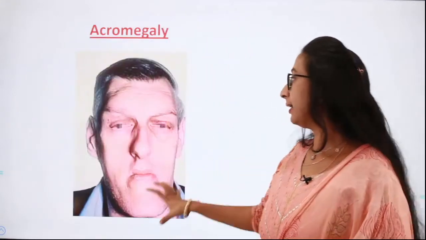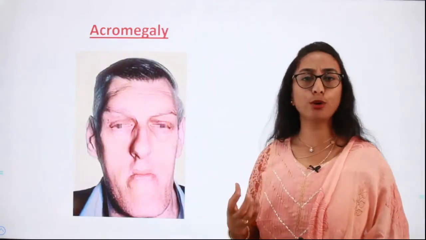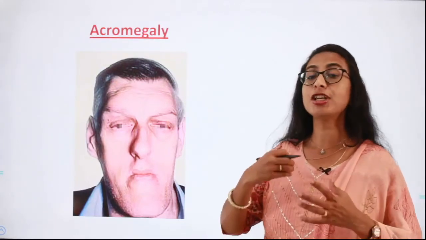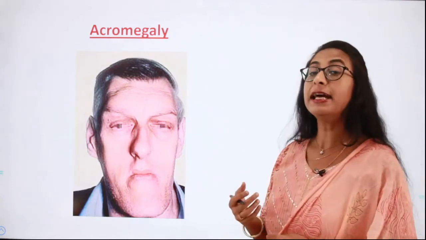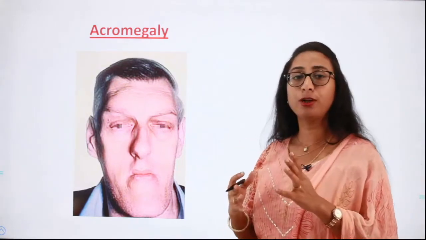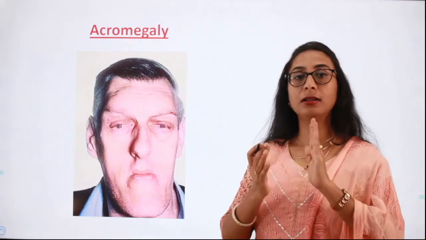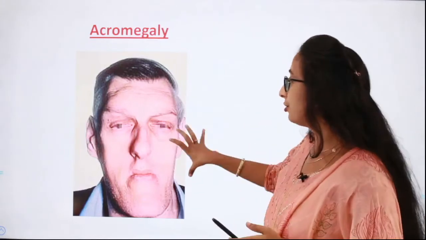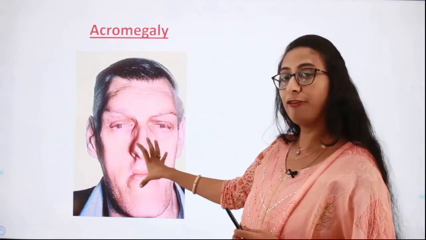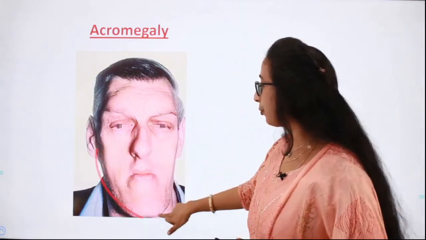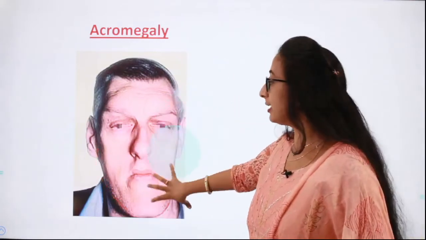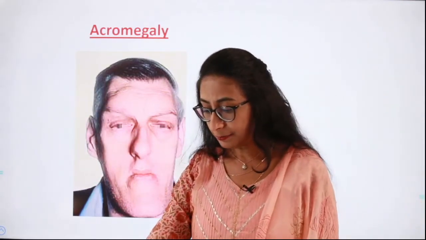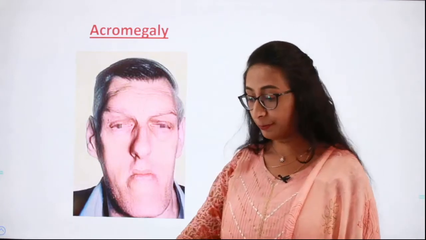Next is acromegaly. This occurs when there is excess synthesis of growth hormone after the person has reached adolescence. After adolescence, if there is excess secretion of growth hormone by the pituitary, it leads to disproportionate growth of the hands, the feet, and also bones of the face. Here you can see how it is disproportionate, isn't it? So this happens when there is excess growth hormone after the person reaches adolescence. Then this condition is called acromegaly.